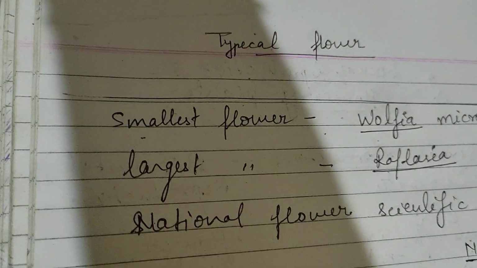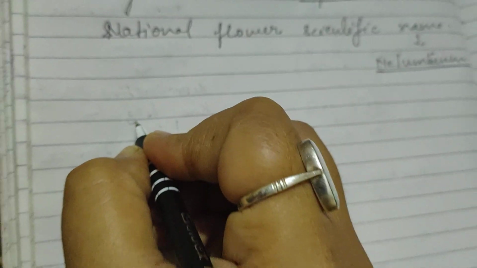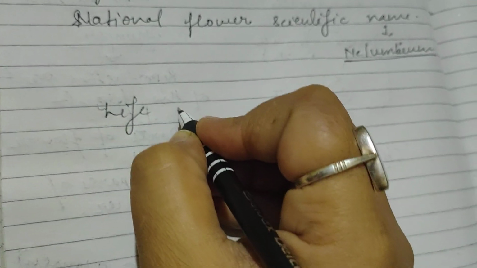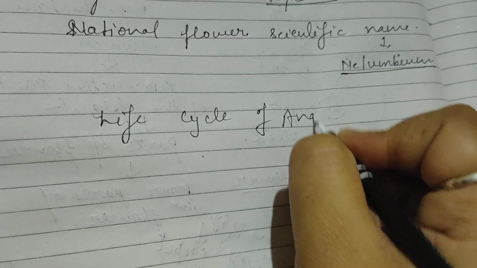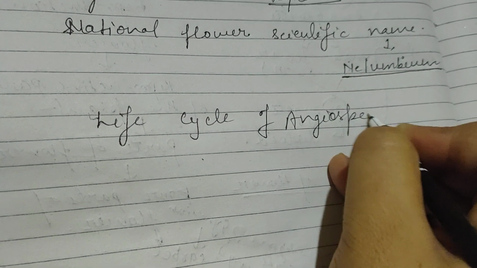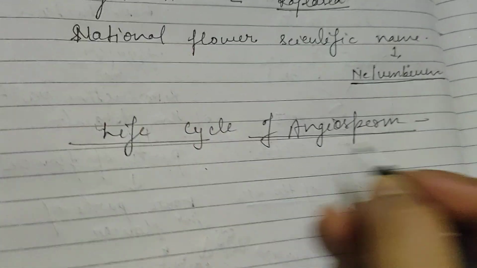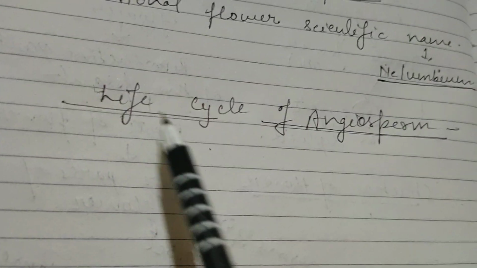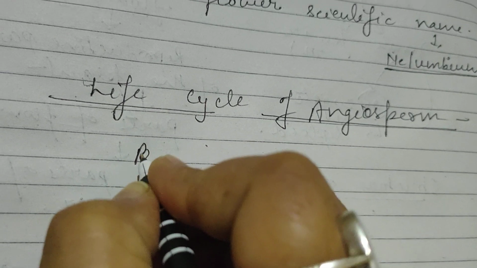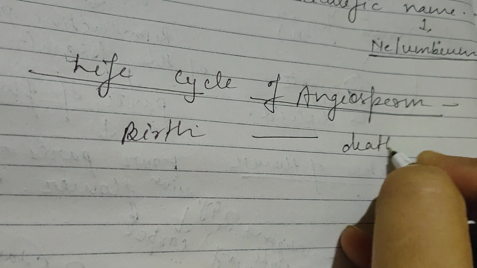Today I am going to tell about the life cycle of angiosperm. If we talk about any life cycle, we start from birth to death.